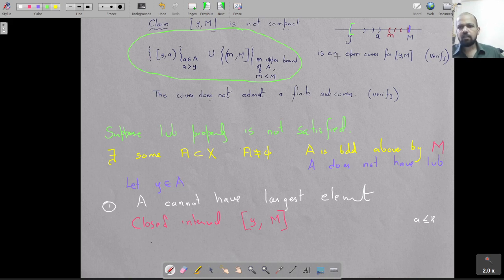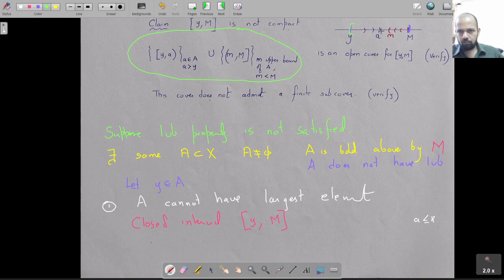This clearly covers the whole of Y to M, because the moment you take a point between Y to M, you're either going to have points which are in A, or whatever it is. If it is not an upper bound, then there is an element of A which is bigger than that, and from Y to A, that's going to be covered by an element of this type.